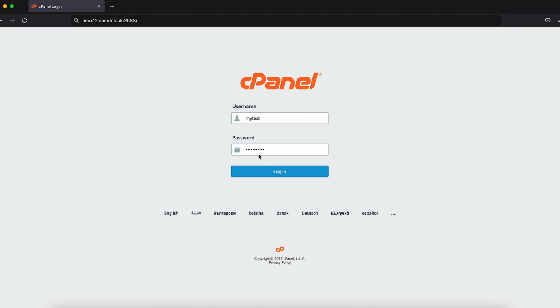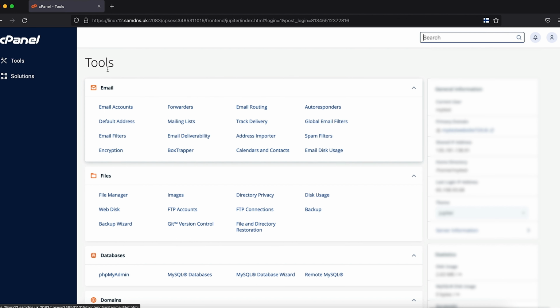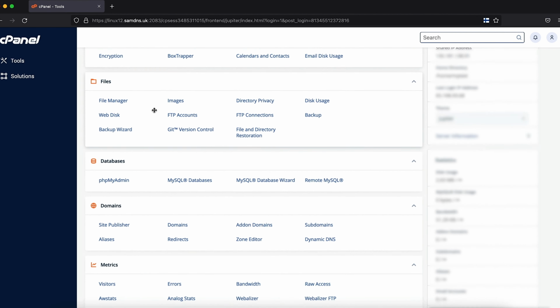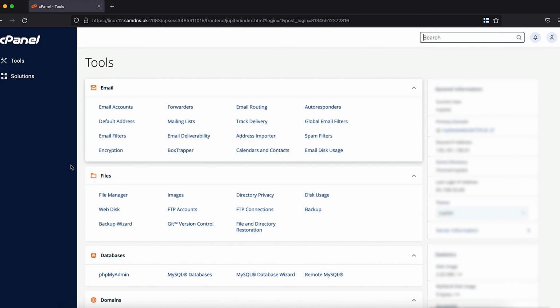Okay, now press login. Don't save. And okay, you can see the control panel. Everything, you can see it.